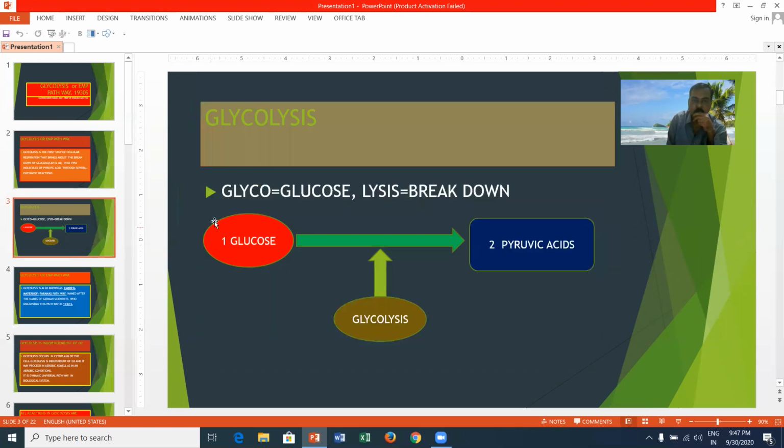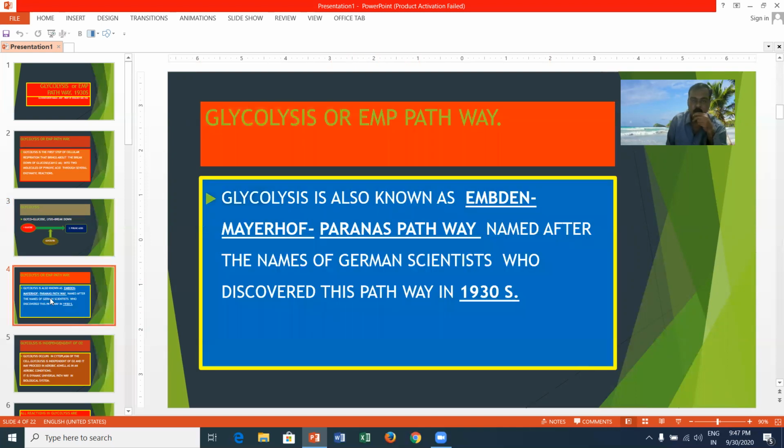Here you can see glycolysis. Glycolysis means the breakdown of glucose into pyruvic acid. One molecule of glucose is broken down into two molecules of pyruvic acid in the cytoplasm. This is called glycolysis. Glycolysis is also known as the Embden-Meyerhof-Parnas pathway, named after the German scientists who discovered this pathway.